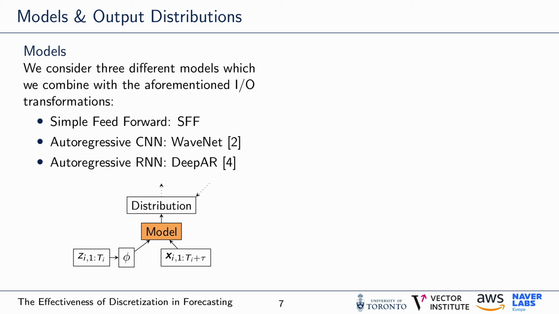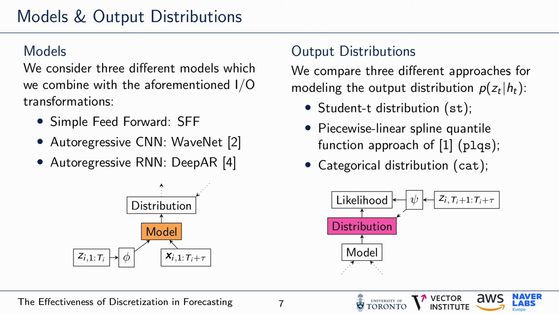We chose to evaluate a variety of I/O representations based on the following models. A simple feed-forward neural network, which is just a 2-layer 40-unit MLP without any normalization or regularization tricks, an autoregressive CNN architecture known as the WaveNet model, and an autoregressive RNN architecture specifically designed for forecasting called DeepAR. For the output distributions, we compared 3 different approaches for modeling the probabilistic output. For real-valued outputs, we considered both the Student's t-distribution and an approach to model the distribution's quantile function directly using piecewise linear splines. For binned outputs, we considered a standard categorical distribution over the total number of bins.